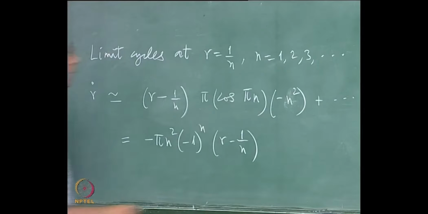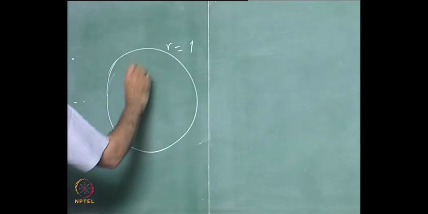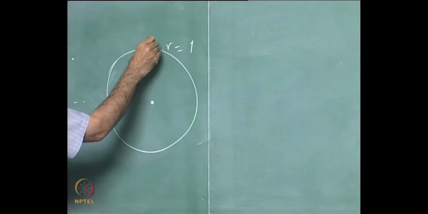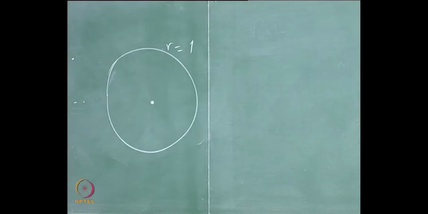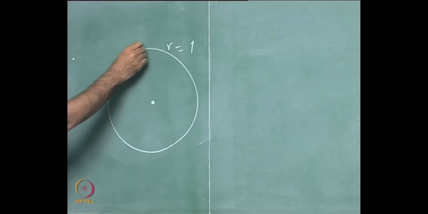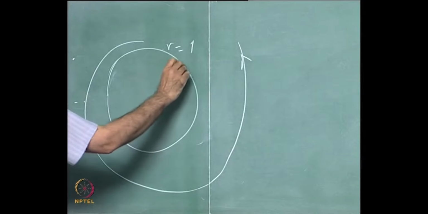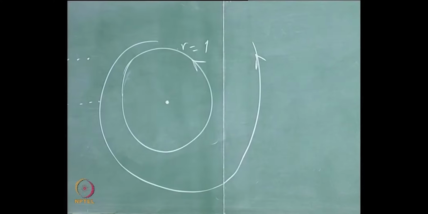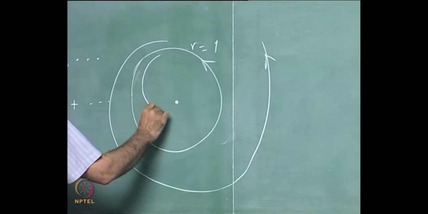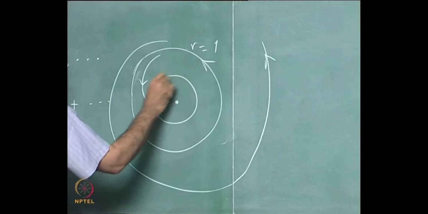So at r equal to 1, this particular limit cycle is unstable; whatever starts near it flows away. Since theta dot is r, which is positive, the flow is in the counterclockwise direction on this limit cycle, and anything which starts in is going to flow away from it towards the next limit cycle, at r equal to a half.